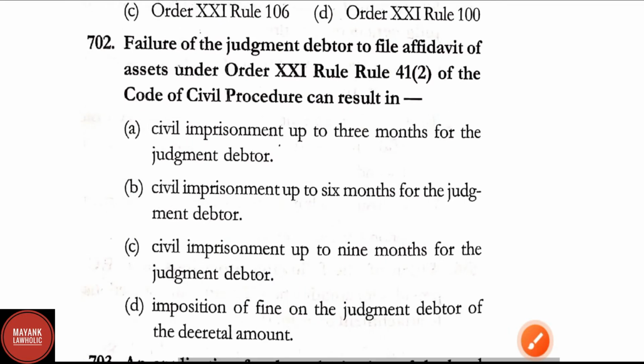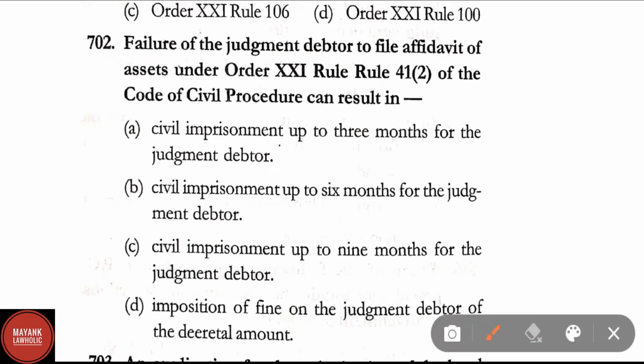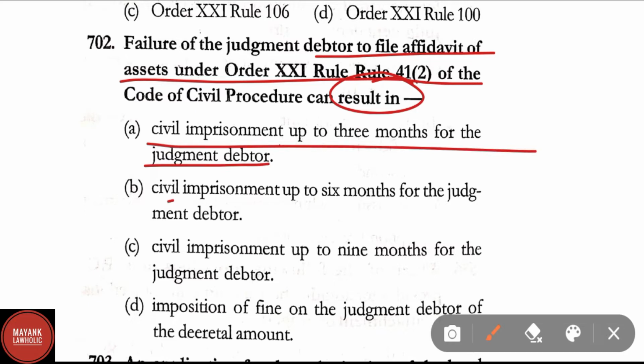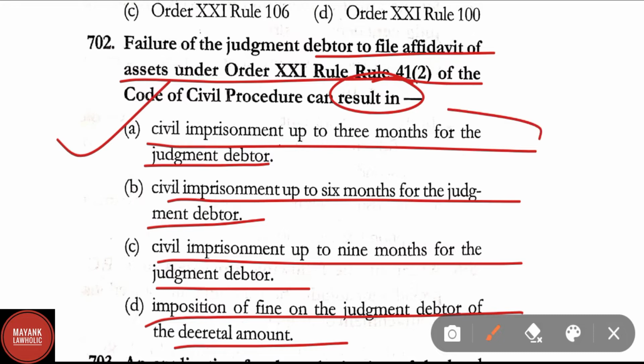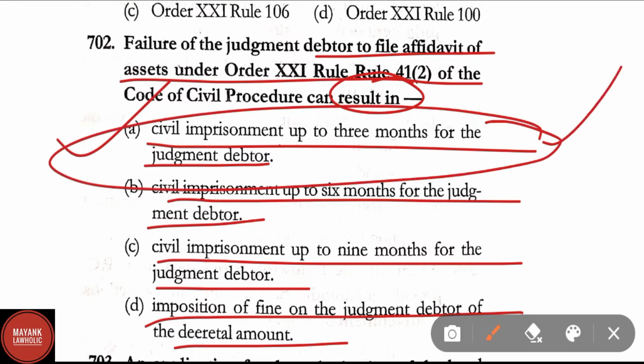Question number 702. Failure of the judgment debtor to file the affidavit of assets under Order 21 Rule 41 Clause 2 of CPC can result in: option A, civil imprisonment up to 3 months for the judgment debtor; civil imprisonment up to 6 months for the judgment debtor; civil imprisonment up to 9 months for the judgment debtor; imposition of fine on the judgment debtor for the decretal amount. Here the correct answer is option A, civil imprisonment up to 3 months for the judgment debtor.